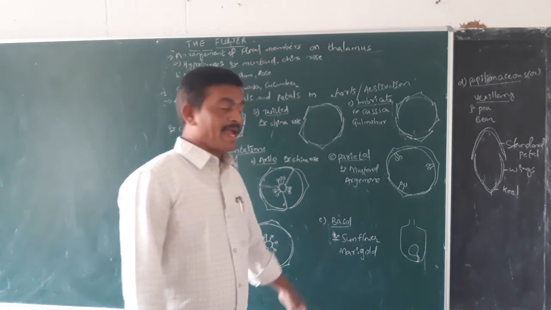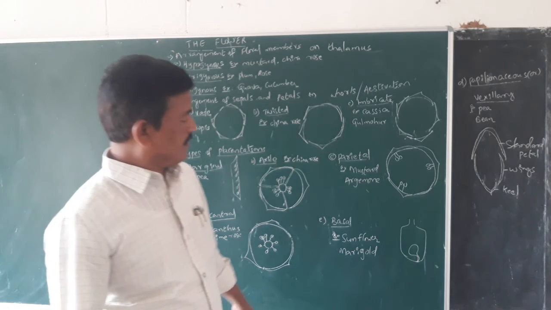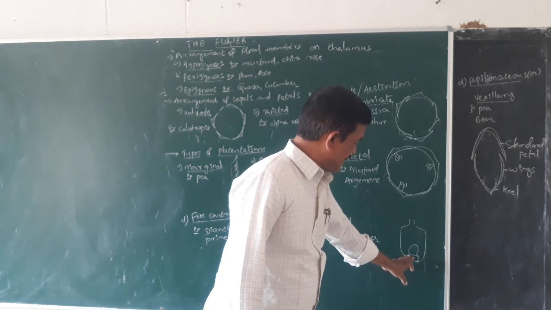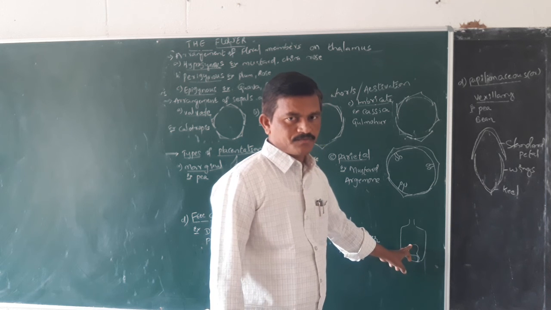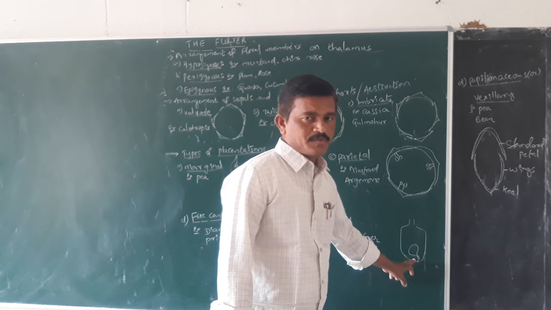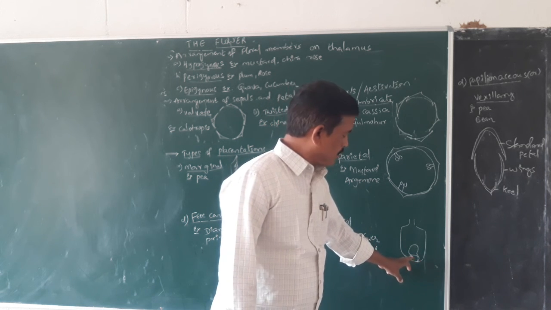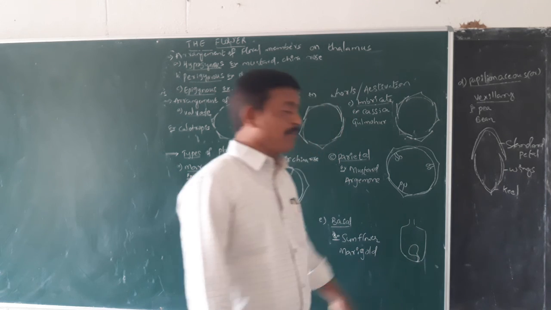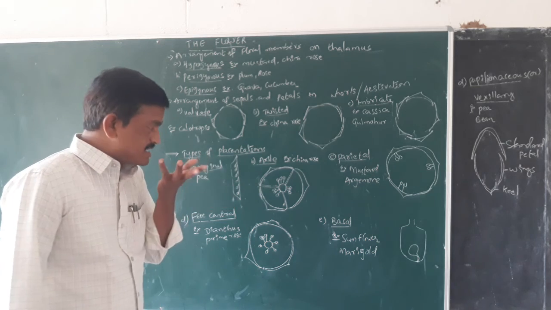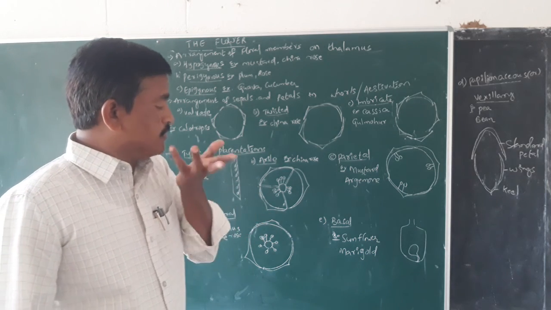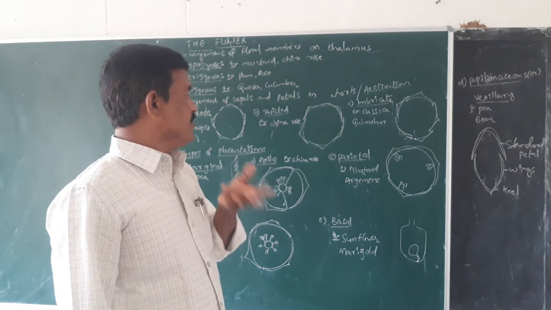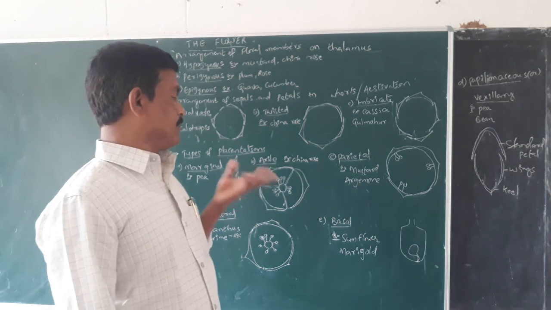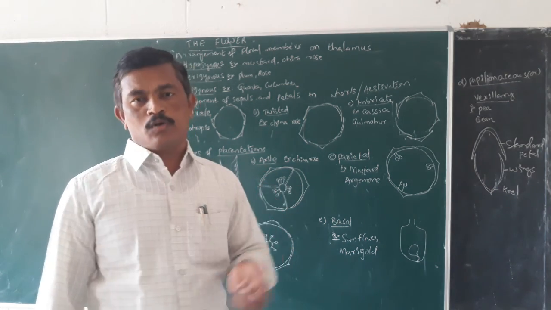But in case of the basal placentation, within the ovary, from the basal side, ovules are produced. On the bottom side or on the basal side, ovules are produced in case of the basal placentation. From the base of the ovary, if the ovules are produced, such type of placentation is called basal placentation. It is found in members like sunflower and marigold.